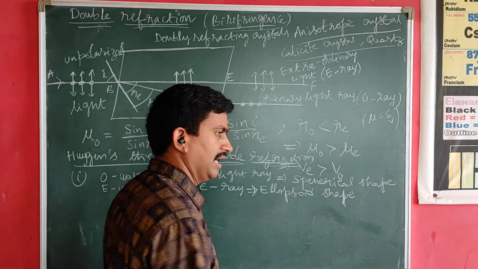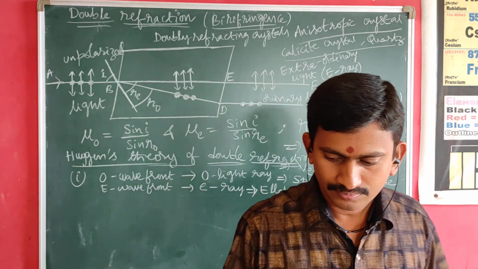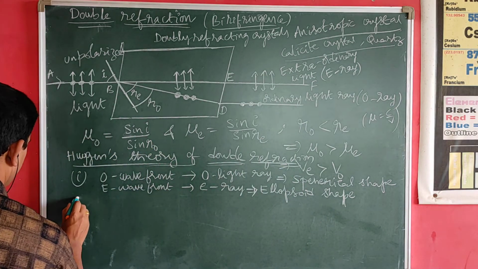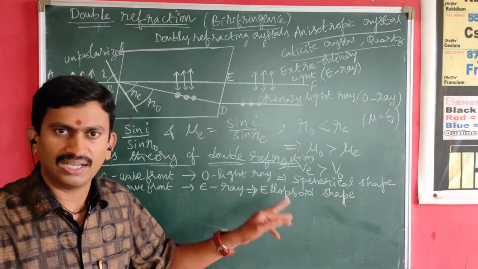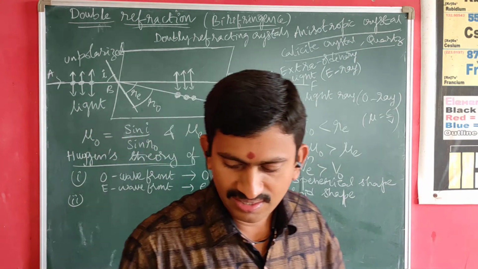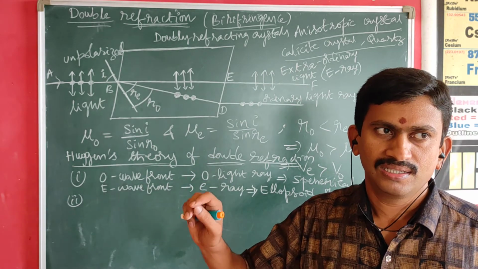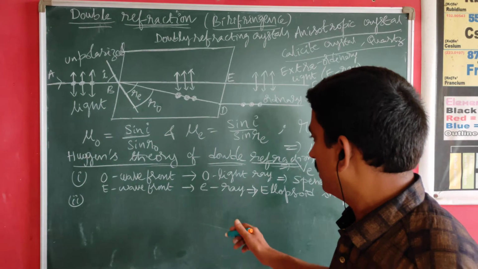And then Huygens also emphasized, that is the second point, that in certain crystals the sphere lies outside the ellipsoid, or rather the ellipsoid lies outside the sphere. We call these negative crystals.